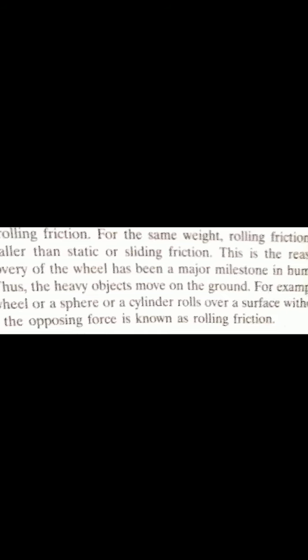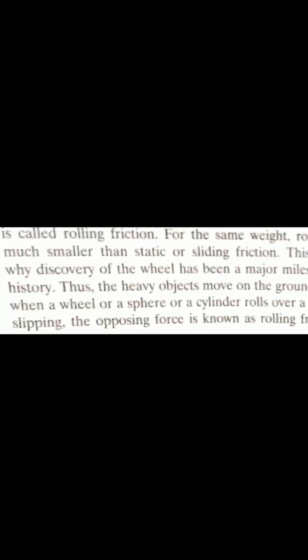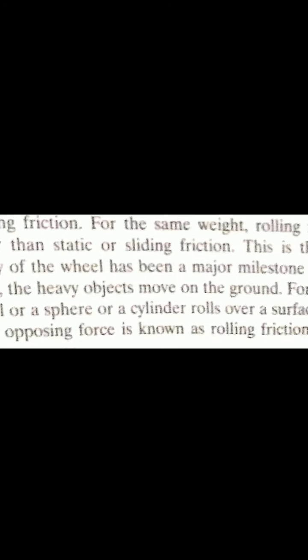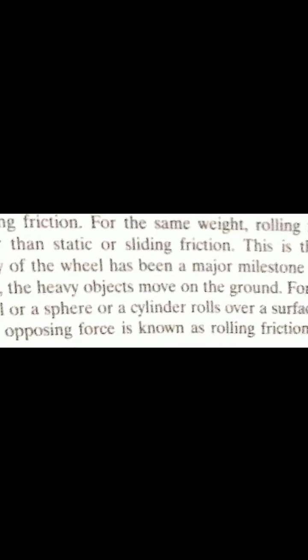This is the reason why the discovery of the wheel has been a major milestone in human history. Thus, heavy objects can move on the ground. For example, when a wheel or a sphere or a cylinder rolls over a surface without slipping, the opposing force is known as rolling friction. This is about the types of friction.